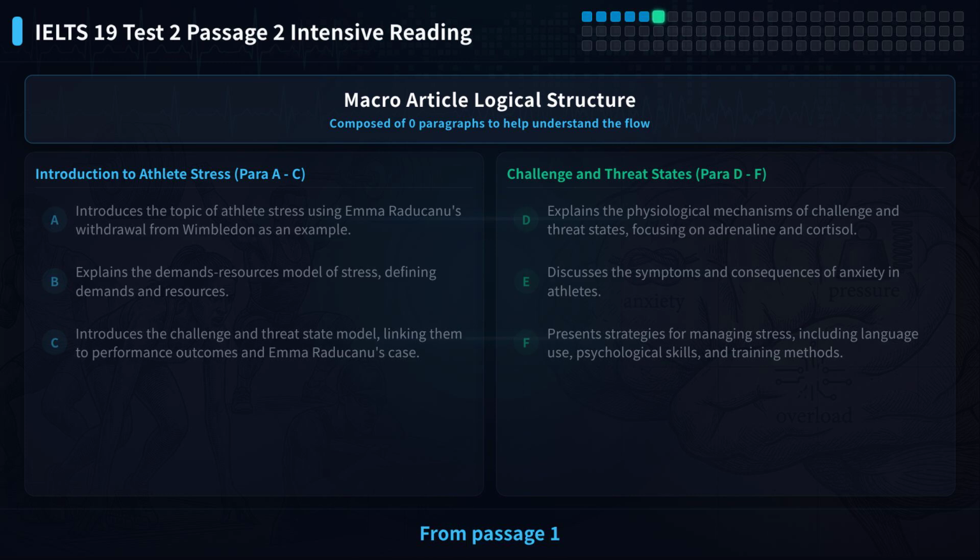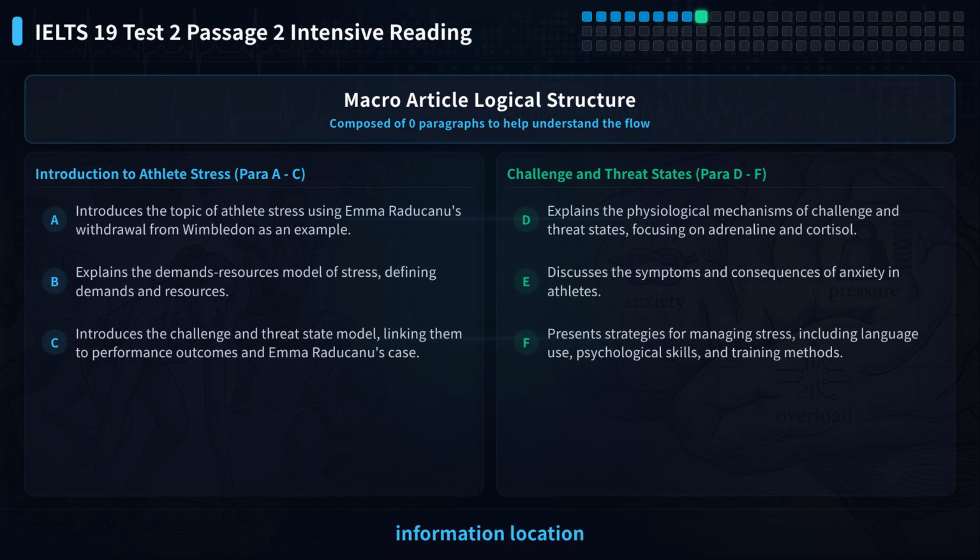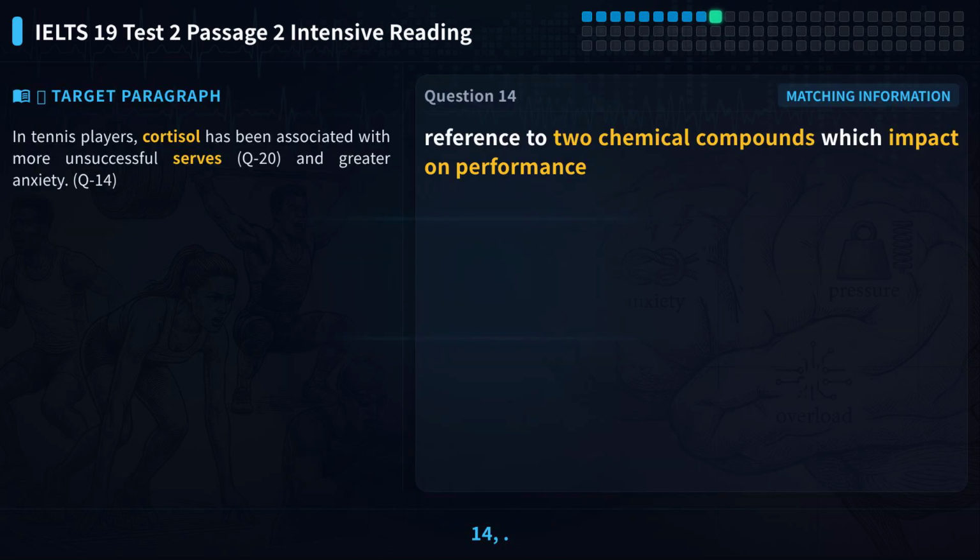From paragraphs 1 to 3, Introduction to Stress Definition and Athletes' Stress Responses. From paragraphs 4 to 5, Discussion of stress hormones and the effects of anxiety. From paragraph 6, Strategies and methods to cope with stress. The heat map shows information location and sentence completion questions are spread across paragraphs A to F, while multiple-choice questions focus on paragraph E.